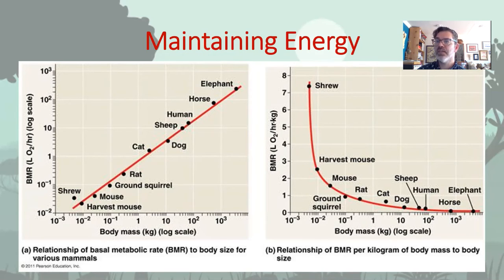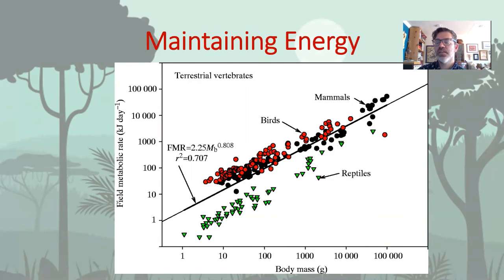And this is probably because they lose more heat since they have a larger surface area to volume ratio. Scientists don't fully understand why this relationship works this way, but the pattern is clear. This graph includes not just mammals, but birds and reptiles. Notice how birds tend to be above the line and reptiles tend to be below the line. Birds have higher metabolisms than mammals because they need a ton of energy to fly.